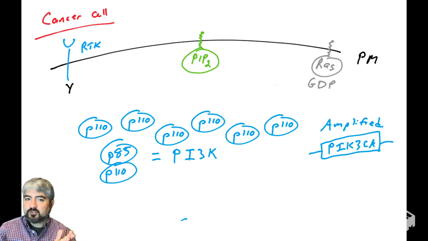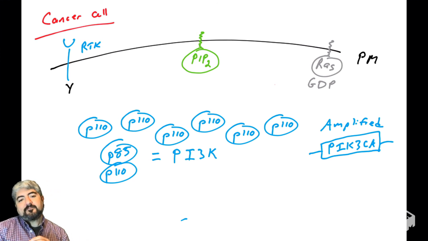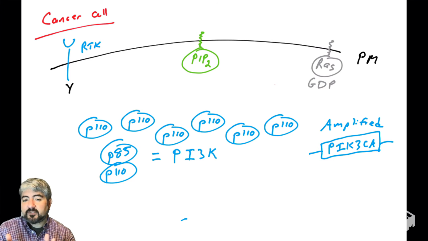That would be bad, because if you had too many of these, at some low rate, they will encounter PIP2 and convert it to PIP3. They're not supposed to. There's supposed to be a low level of this protein, but there's an abnormally high level of this protein. So at some rate, it will be converting PIP2 to PIP3, even though it's got no signal, even though it might be missing a regulatory subunit. Having too much of this protein is not good.